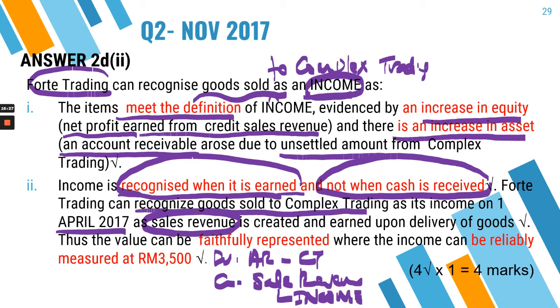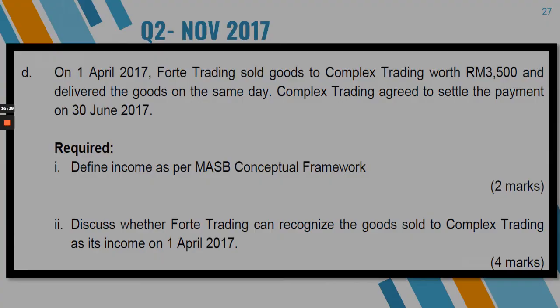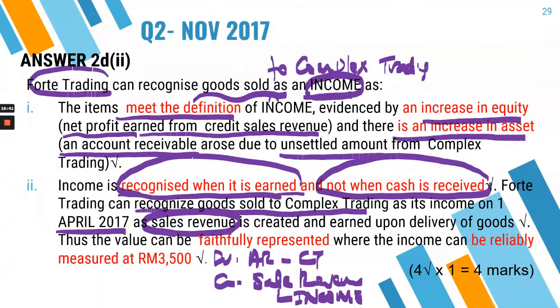Income as a result of the ordinary course of business, which is your principal business activity, right? And our figure earlier was, how much was it? 3,500. Okay, so 3,500. Therefore, the sales revenue is created when the goods were delivered and reached the customer. There was an acknowledgement by the customer. Therefore, when that happened, the value can be faithfully represented. Why?